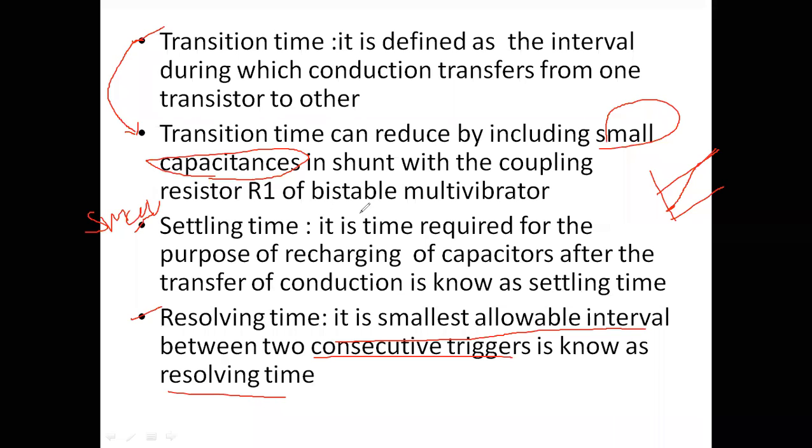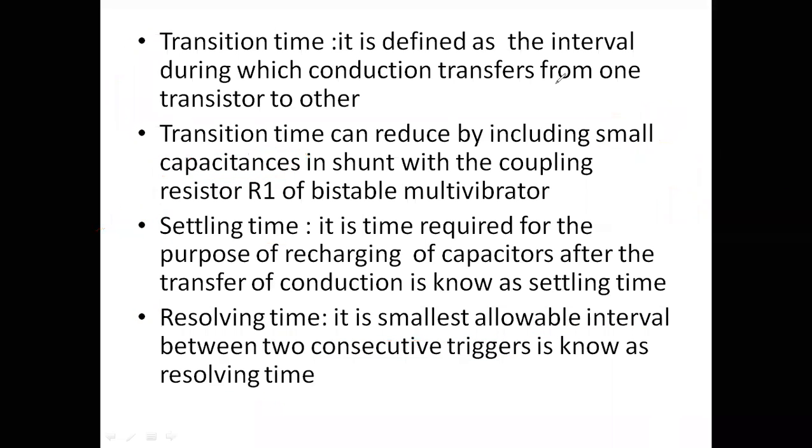If we use this multivibrator practically, we have to use different combinations of capacitance and check the time interval for getting a stable state. Therefore this settling time can be reduced by choosing small capacitance values. And the restoring time is the time interval between two triggering pulses; after this interval we have to apply the triggering pulse.